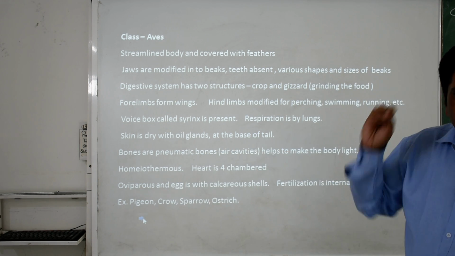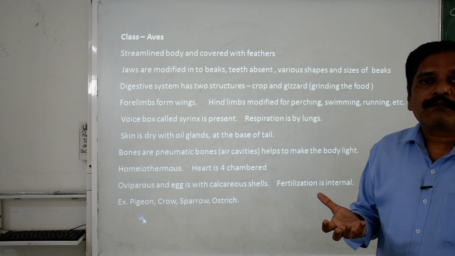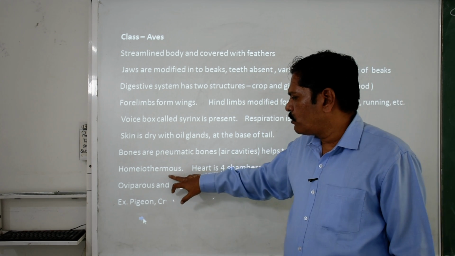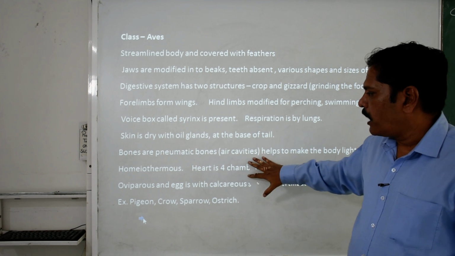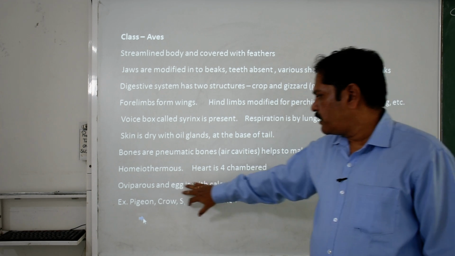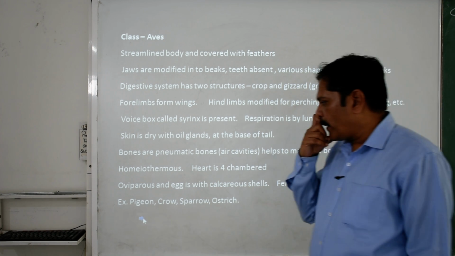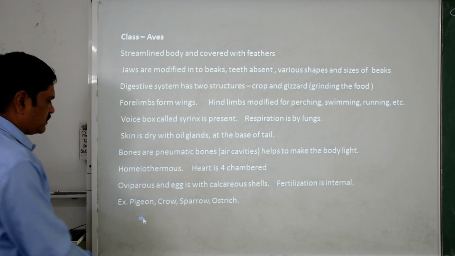That means air cavities are present, which help to make them less in weight. They are homeothermous in nature, that means the body temperature remains constant. Heart is four chambered, oviparous, and egg has a calcareous shell. Fertilization is internal, but the development is external in the eggs.